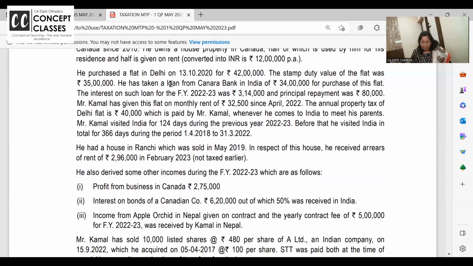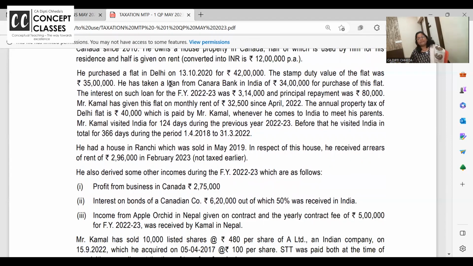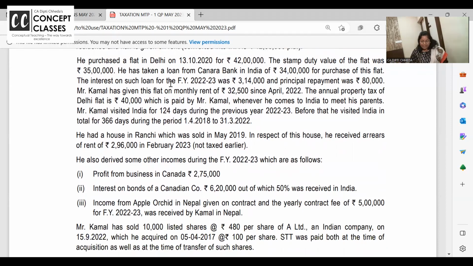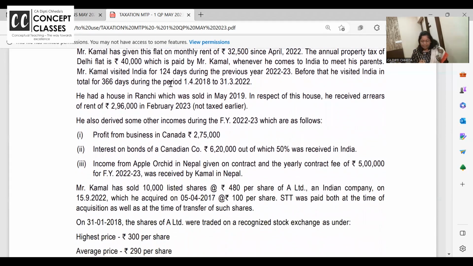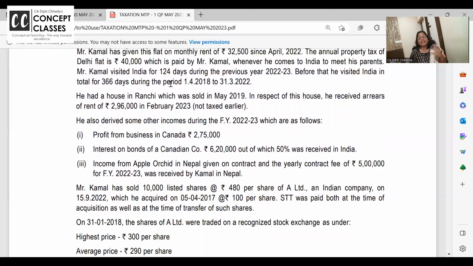Kamal visited India for 124 days during the previous year 2022-23, and before that he visited India for 366 days. Now, there is more information, but that I want to read when you are analyzing the whole problem. Chalo, ek baar upar se padhte hain. He had a house in Ranchi also, which he sold long back, but related to that arrears are received. Whenever arrears of rent are received, they are taxable under house property, with 30% standard deduction, even though I am not the owner of the house.